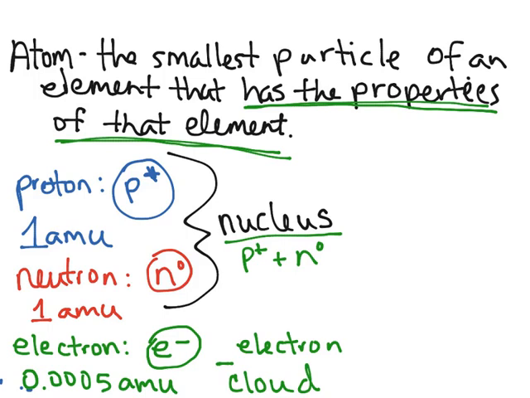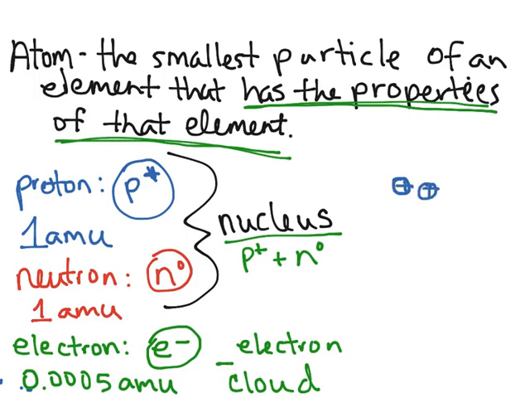Now you may have heard of some of the other particles that we can break that down into, like quarks and things like that. But at this level, we really just want to focus on these 3 main parts of the atom. So let's draw a diagram of an atom and look at what it would look like. In the nucleus we have the protons. Let's pick a simple atom. Let's do helium. In the nucleus of a helium atom, we would have 2 protons.